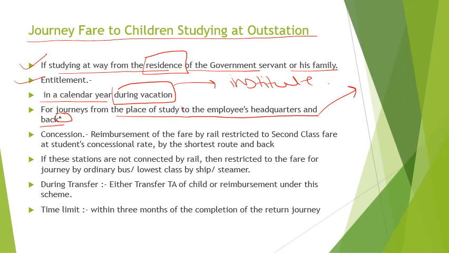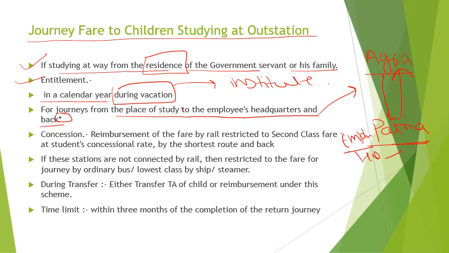Suppose a student is studying in Agra and the employee is working in Patna, meaning the employee's headquarters is Patna. Then the student can go from Agra to Patna, then has to go back from Patna to Agra.